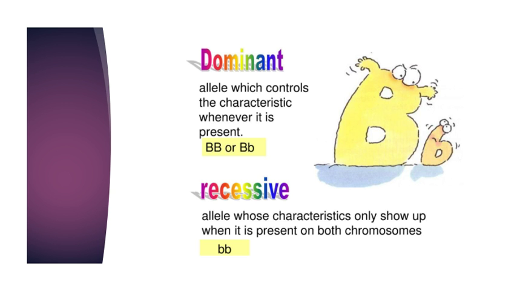Here again we are getting a clear image for dominant and recessive alleles. The dominant allele controls the characteristic whenever it is present, maybe in the case of two capital B's or maybe in the case of one capital B and one small b. The recessive allele's characteristics only show up when it is present on both chromosomes, which will be two small letters or two small b's.